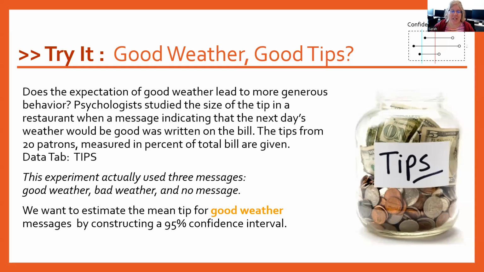So fun thing about this experiment, they actually use 3 different messages: good weather, bad weather, or no message. We want to estimate the mean tip for good weather messages only by constructing a 95% confidence interval. So you do have this data tab. It's called tips that has all the data on here, as well as, remember, you can make a normal probability plot if you need one. So go ahead and pause the video and give this a try.